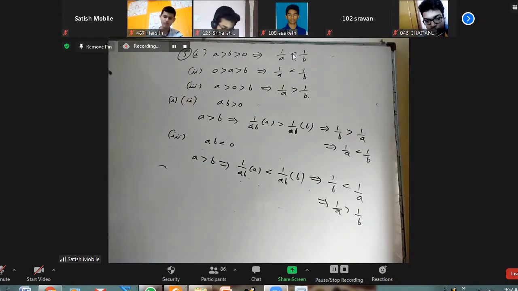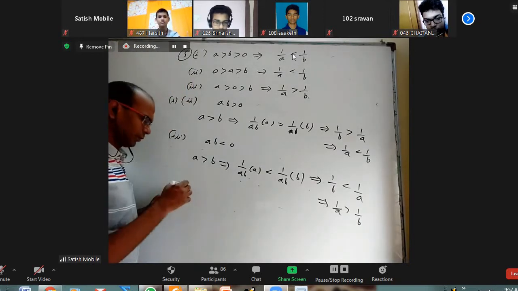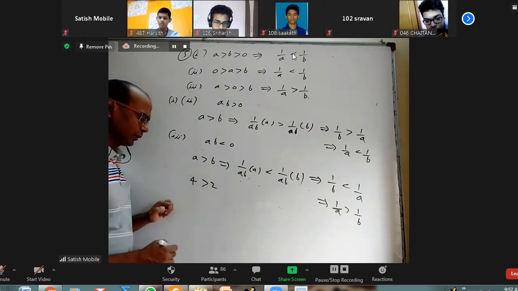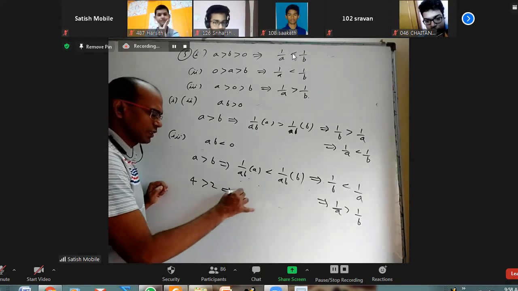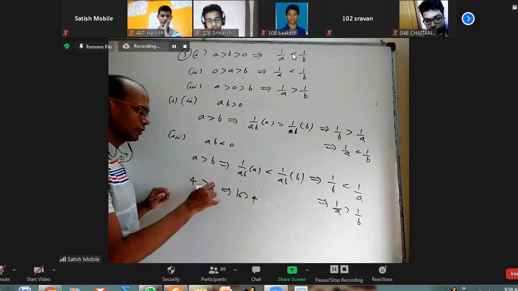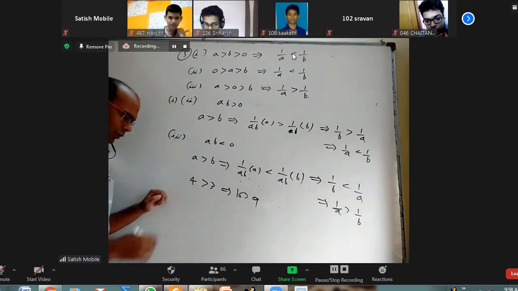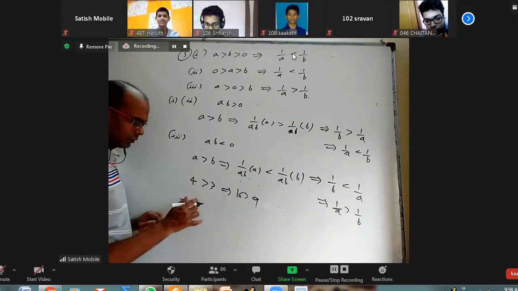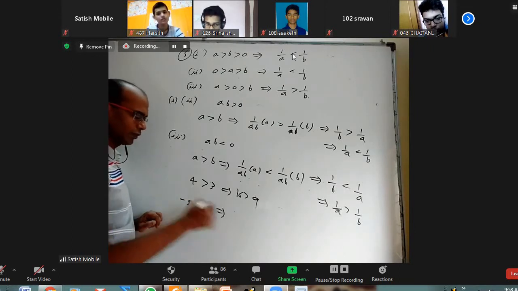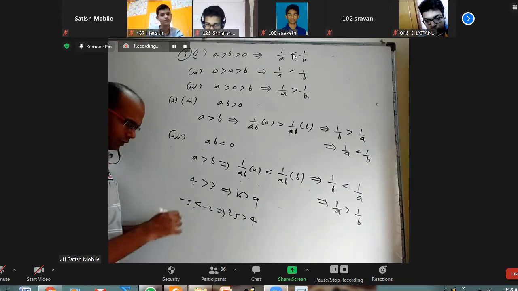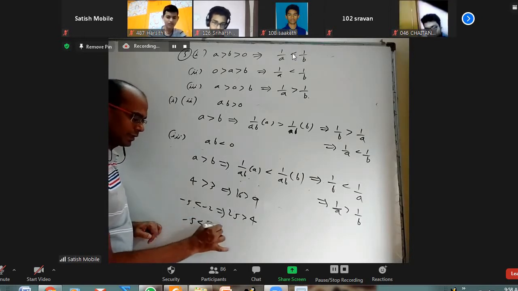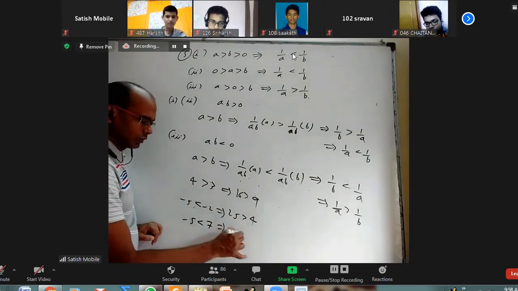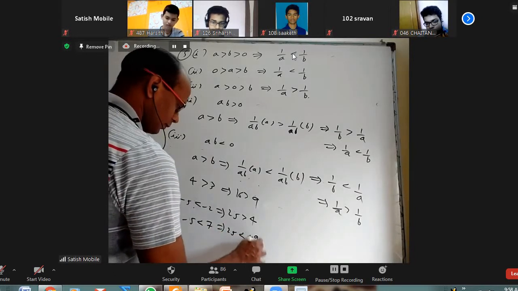Okay. Just before writing, just one or two examples I want to give. Let's say 4 is greater than 2, and obviously 16 is greater than 4. When you square, 4 is greater than 3 and 16 is greater than 9. When you take negative numbers, minus 5 is less than minus 2. When you square it, 25 is greater than 4. Whereas if you take minus 5 is less than 7, it is correct, but when you square it, 25 is less than 49.